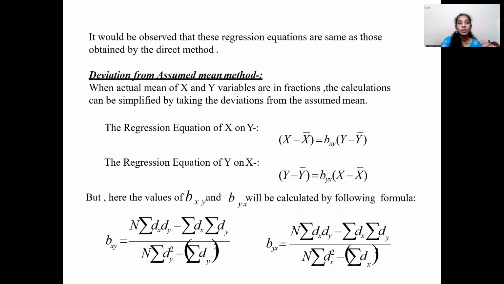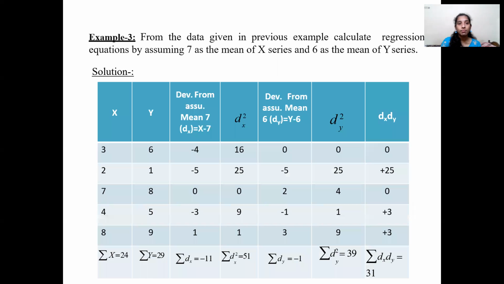Let's understand this method using the same example. So we have this data and we are assuming 7 as the mean of the x series and 6 as the mean of the y series. Finding the deviation from the assumed mean 7, we find dx values as x minus 7, the summation of dx, then dx square and its summation.